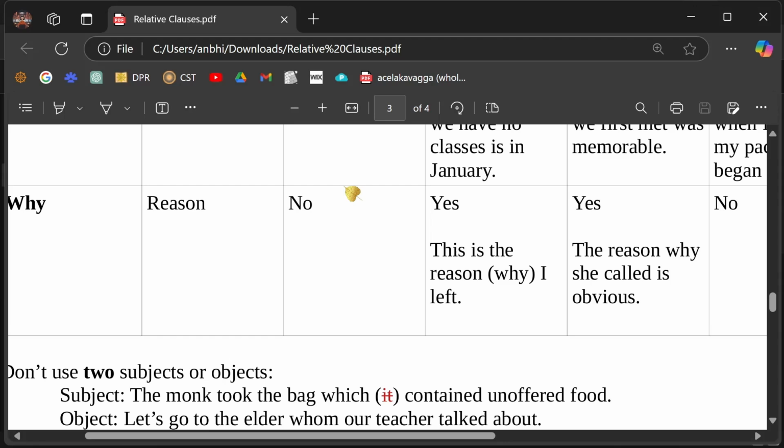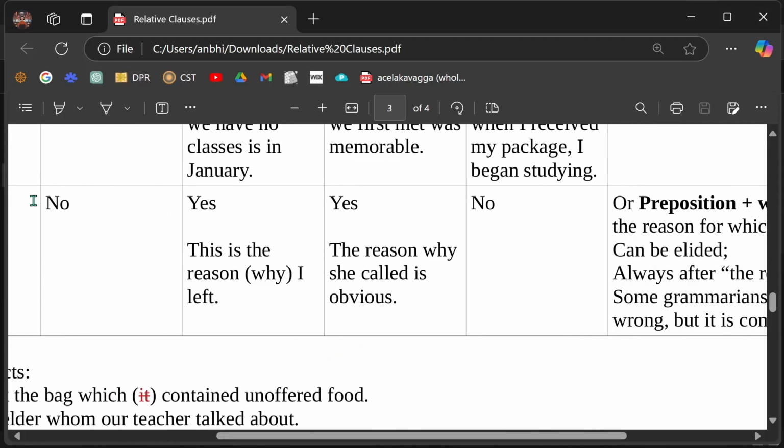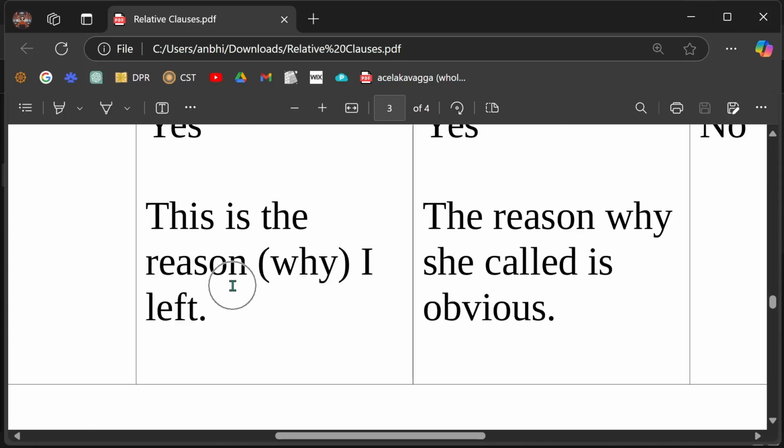Something like that. So some people don't like it, but it's very often used, so it's part of the grammar, okay? So it cannot be subject, only complement. This is the reason why I left. For example, Subhuti Bante's video. He made a video, no? Why I left IIT, something like that. Exam, yeah. Okay? So this is the reason why I left.